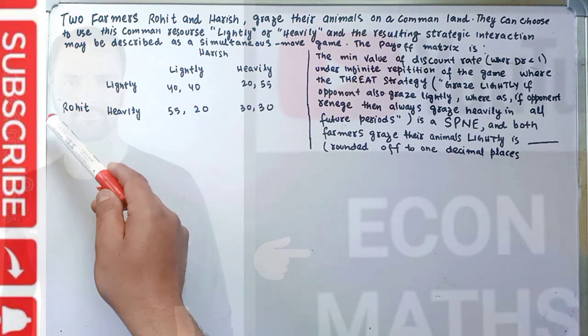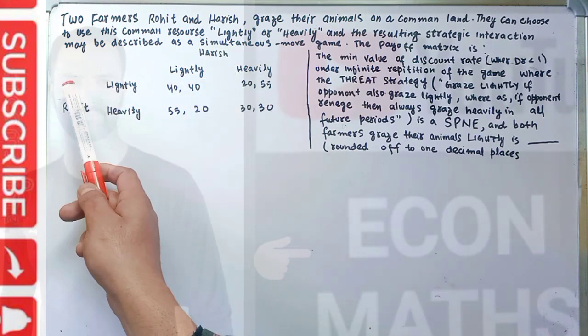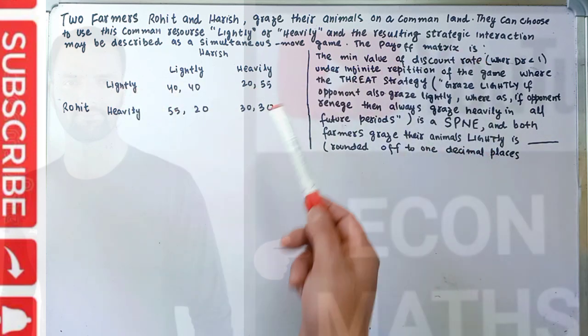So we have Rohit and Harish. They graze their animals. They can choose to graze the common resource lightly or heavily, and their expected payoff is given in this matrix.